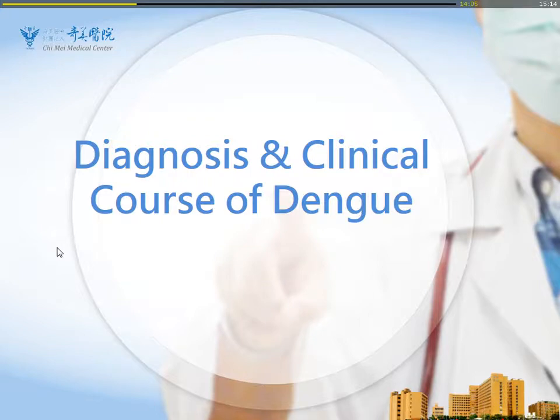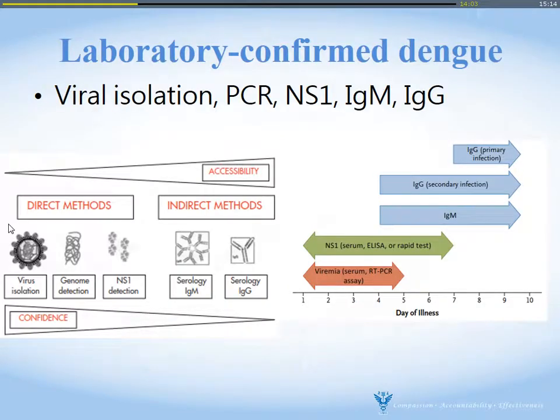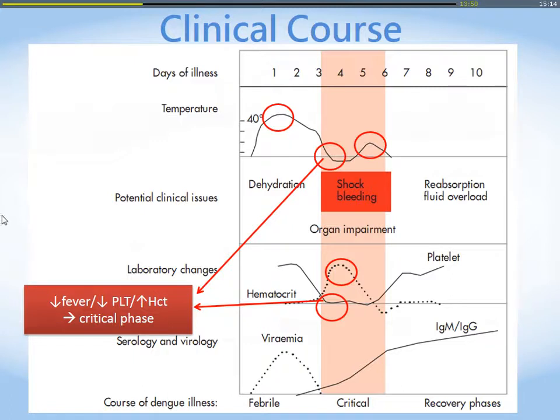So what about the diagnosis of clinical course of dengue? We can do laboratory-confirmed dengue by viral isolation, by PCR, by non-structural protein 1 (NS1), and also indirectly by IgG, IgM.